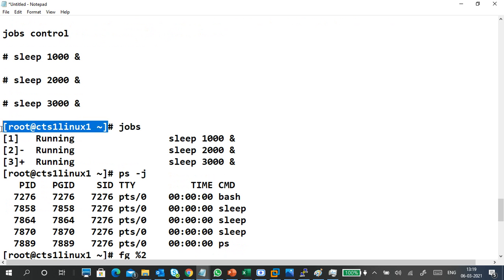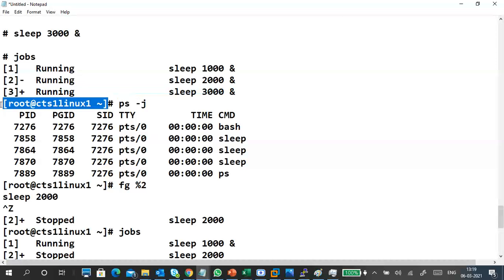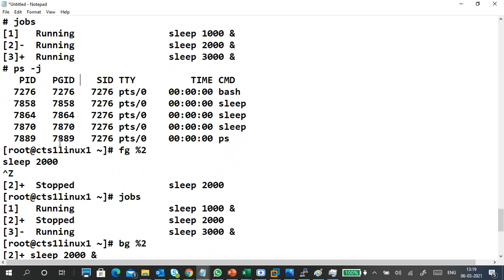So I put a command called jobs. Then it is showing three jobs. Don't worry about the plus and minus kind of stuff. So this is a process ID. Can you see their parent ID and process ID are the same? Process ID and PGID, sorry, group ID it is.